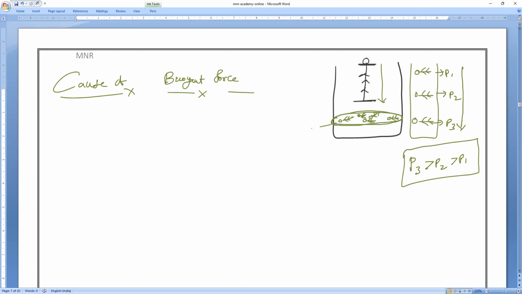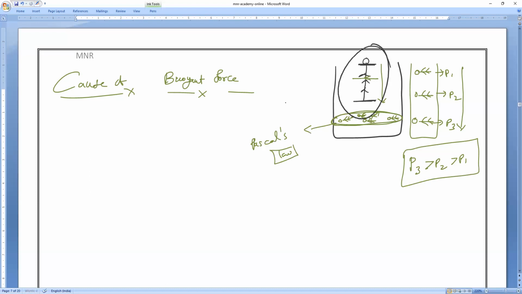At a given depth, pressure is experienced by all the directions. Yesterday also I told you, that is called a law. What is that law? Pascal's law. So what is Pascal's law? It says that at a given depth, the pressure experienced in all directions is uniform. It is uniformly distributed. That is what we call Pascal's law. Yes or no, respond, otherwise I will stop the class. Clear, everybody?